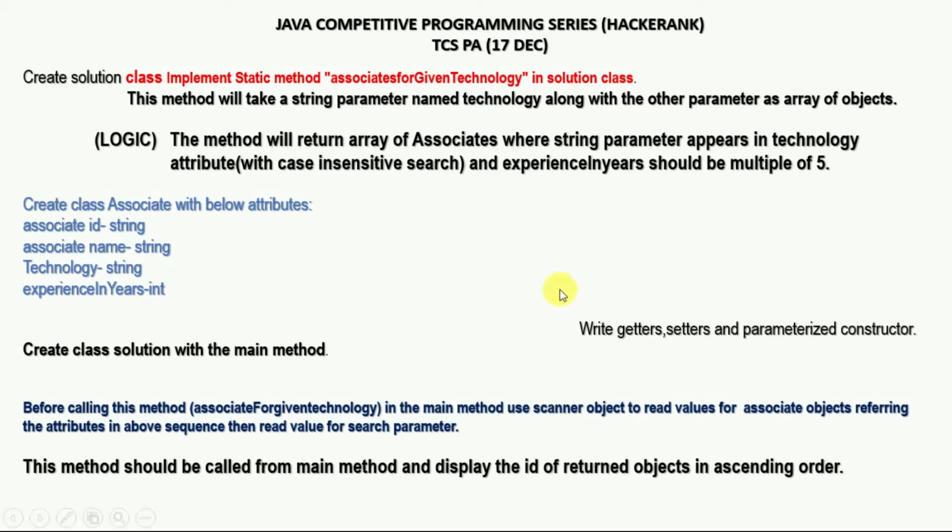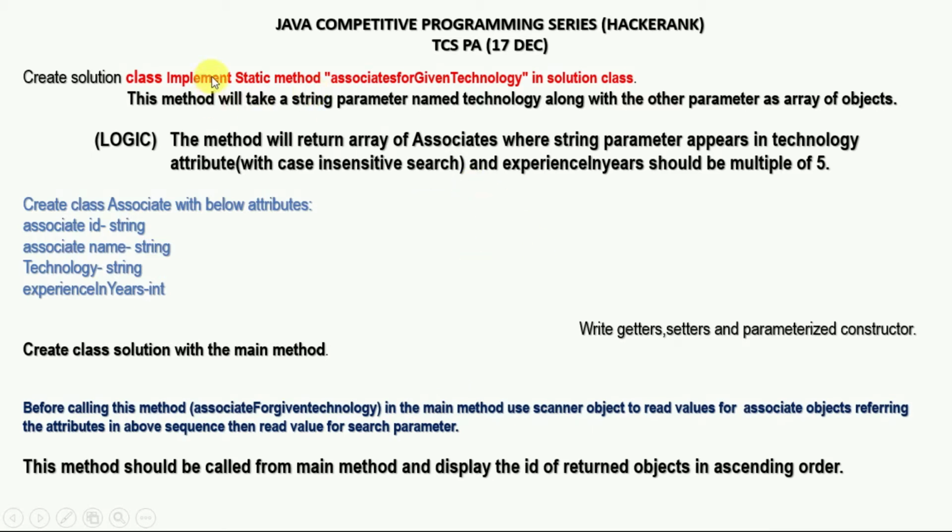So this question says we need to create two classes. First is the solution class and next is the associate class. In the solution class, we have to write our main method and then use a scanner object to read values for associate objects in the above sequence, and read the value for the search parameter, which is used for operational and conditional purposes.